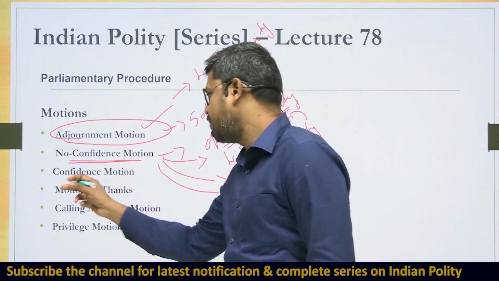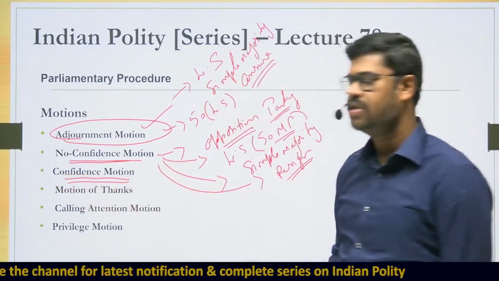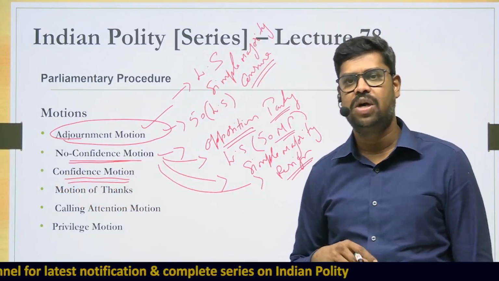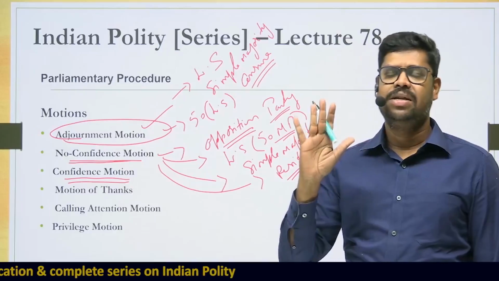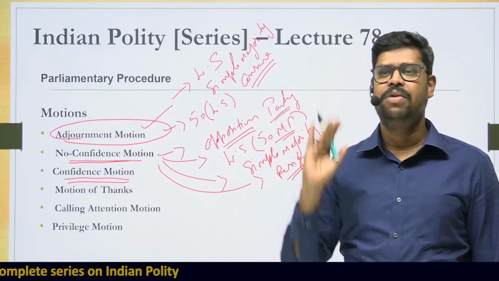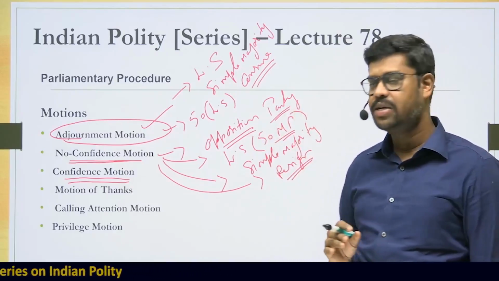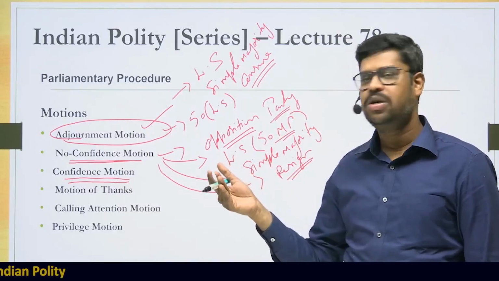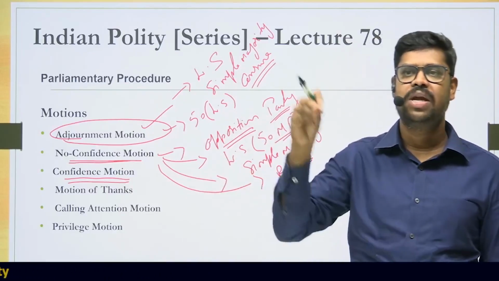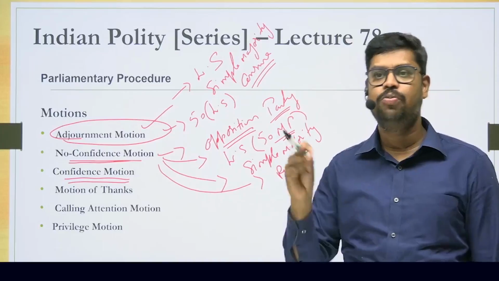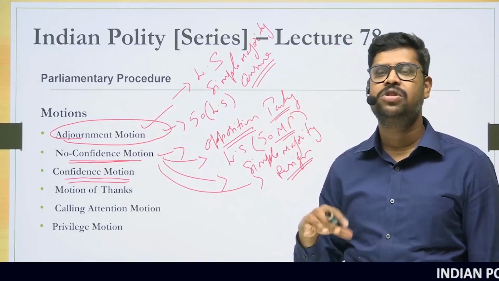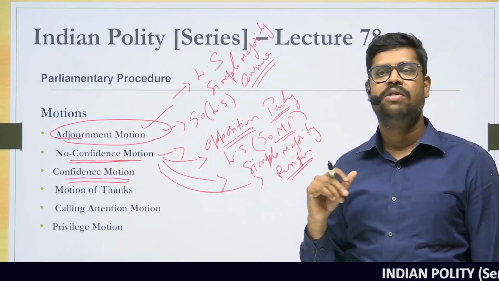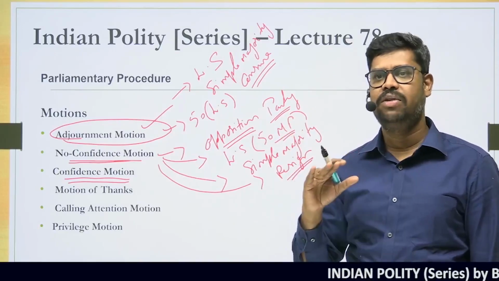Now the next type of motion is what is called a confidence motion. So what is a confidence motion? How is it different from a no confidence motion? The same thing, in both the cases it is to see whether the government is having the majority or not. But whereas the no confidence motion is introduced by an opposition party to prove that the government is not having the majority, a confidence motion is more of a defensive measure, which is taken by the government itself,